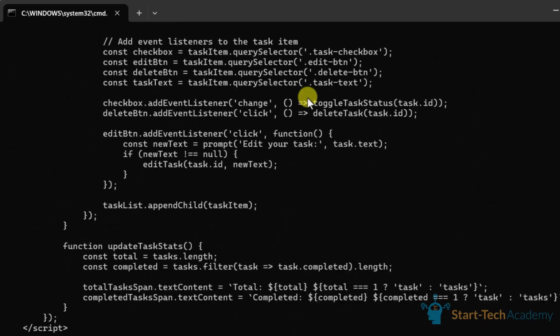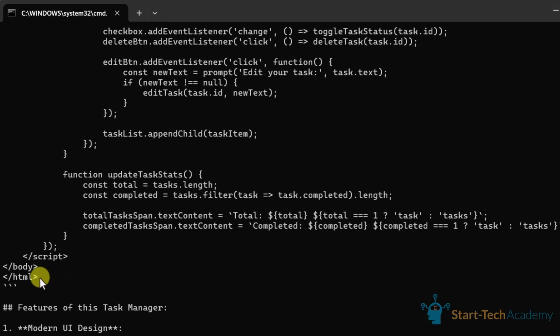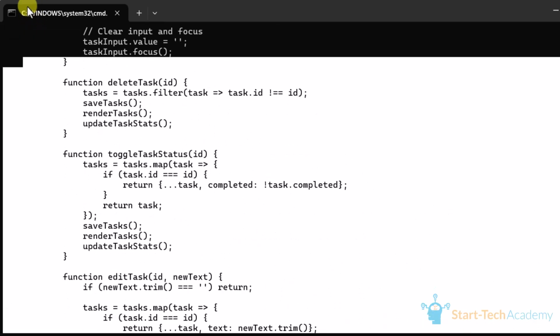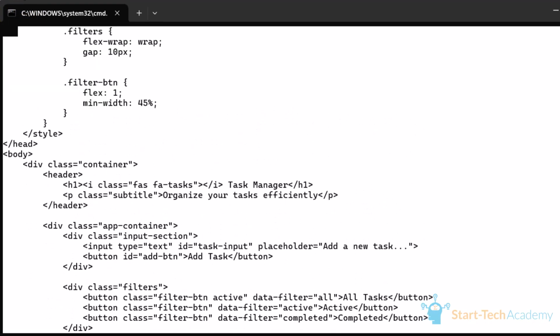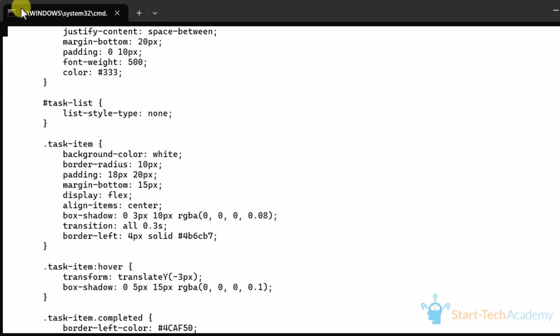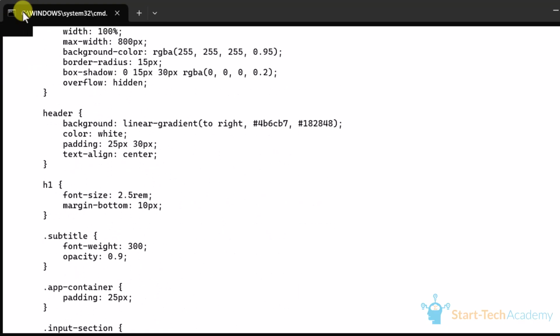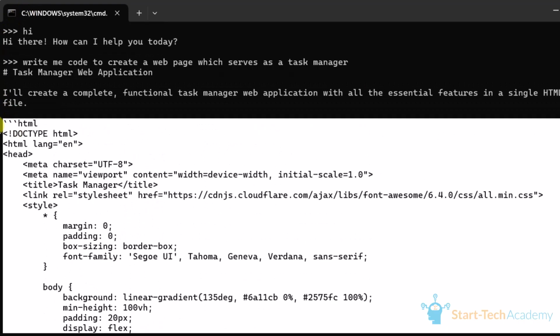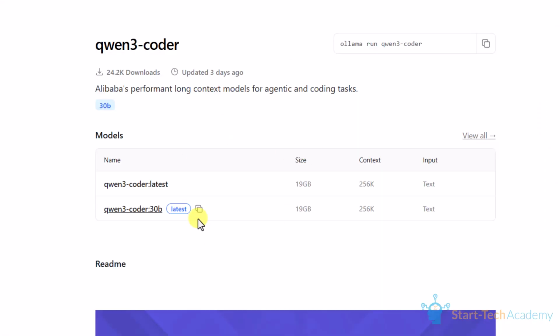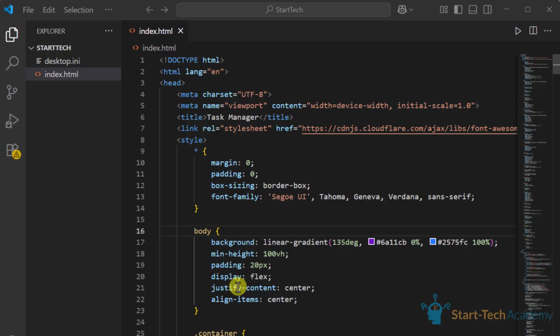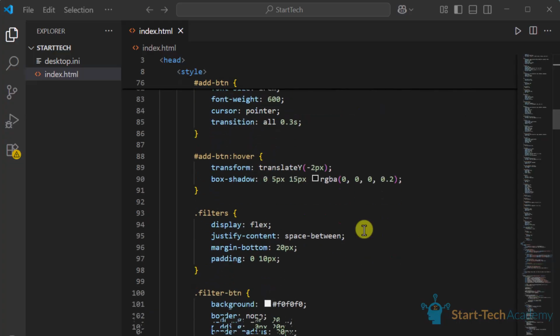Now what you have to do is simply copy this code from here and paste it into a notebook, or if you have a code editor, paste it there. I will copy it and paste it into my code editor. Here you can see I created an index.html file and pasted the code given to me by Qwen3 Coder.